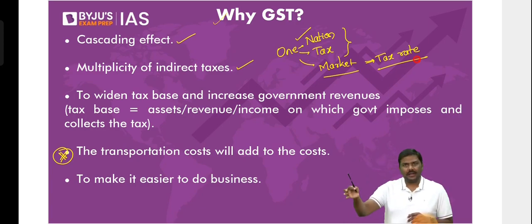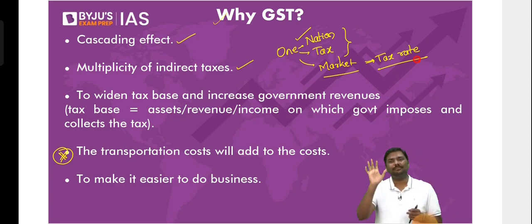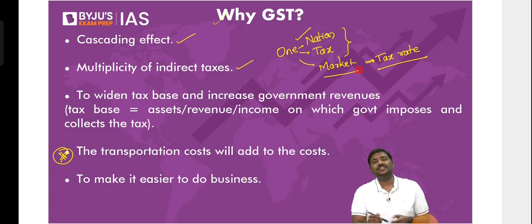Now, whether you want to sell it in Bihar, Karnataka, Uttar Pradesh, Punjab, Rajasthan, Gujarat, it doesn't matter. GST of 18% is applicable. GST will not change. It will be the same. That is national market or one market.